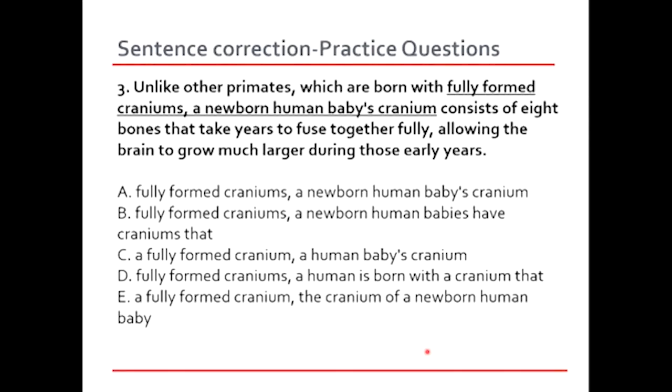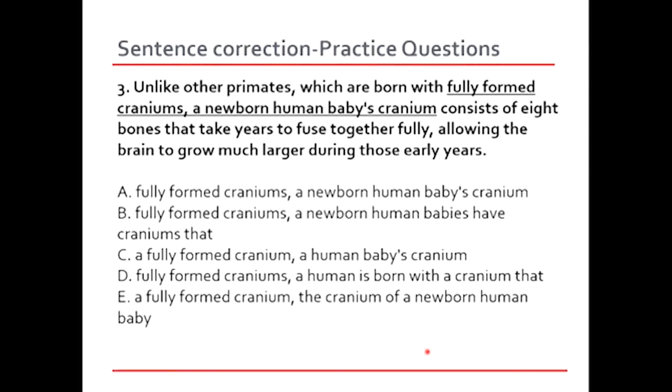Option C, a fully formed cranium, a human baby's cranium. Now if we read it out with option C, once again, it's going to be cumbersome to understand this sentence. Let's just see. Unlike other primates, which are born with fully formed craniums, a fully formed cranium, a human baby's cranium consists of 8 bones that take years to fuse together fully, allowing the brain to grow much larger during those early years. Now this sounds more or less like the right option, but let's find a better one. Maybe we have better answers in option D and E.